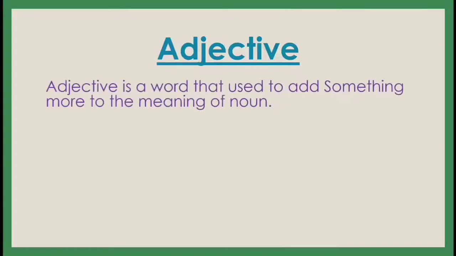Now the next one is adjective. What is an adjective? An adjective is a word used to add something more to the meaning of a noun. See, dear children, what is an adjective? An adjective is a describing word. It is also called a describing word.